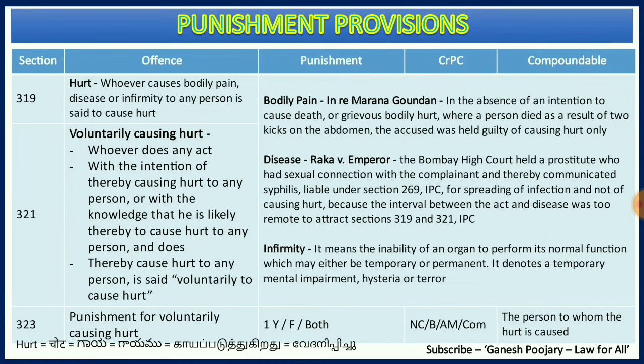However, the court held that the same needs to be considered under section 269, which is spreading of infection and not causing hurt, because the interval between the act and the disease was too remote. That is why it was not considered under sections 319 and 321. It was considered under section 269. So it is a necessary aspect that there should be a nearest connection between the disease and the hurt caused.